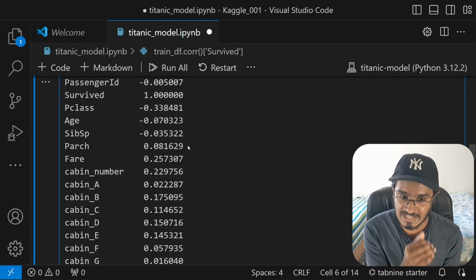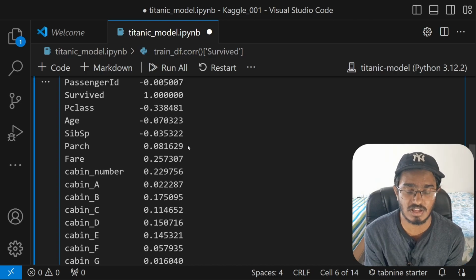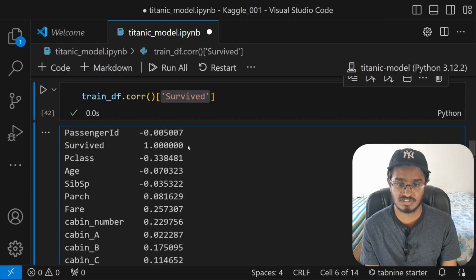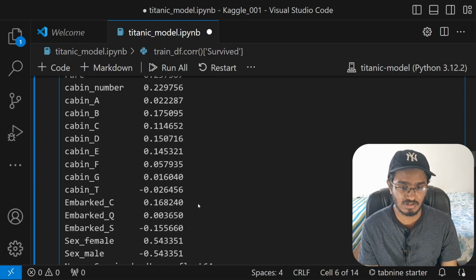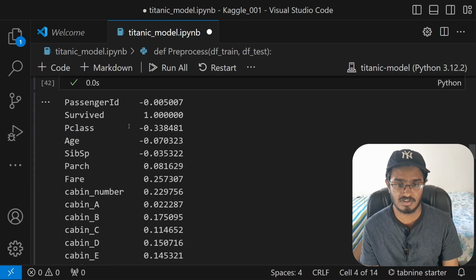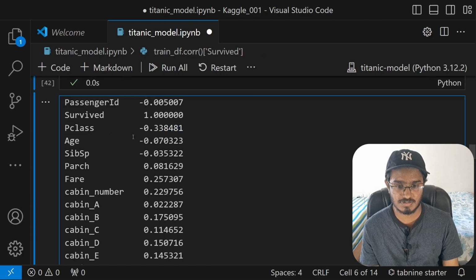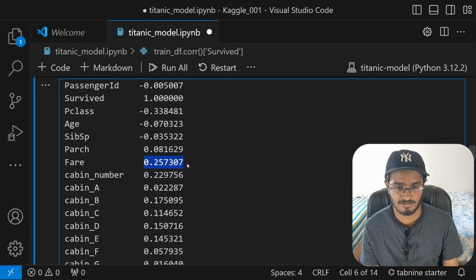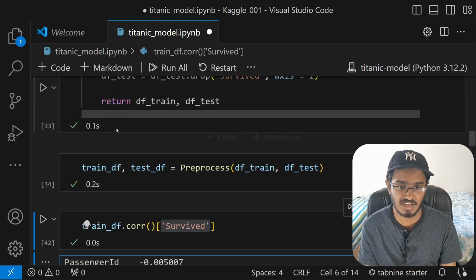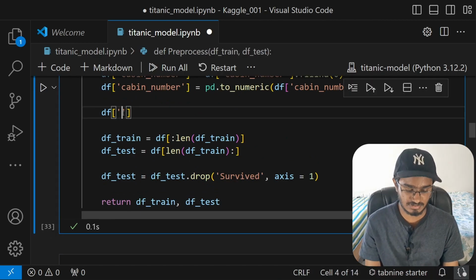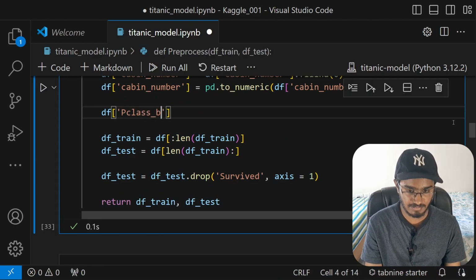Alright, now with this information, I will be crafting new features. The way I do this is by looking at all of the ones that give us maximum value. Let me first look at this one. This is p class, and we can correlate that to fare. That makes more sense. So I'm going to combine these two columns, p class and fare, and create a new column. I'm going to just call this p class bin underscore fare.